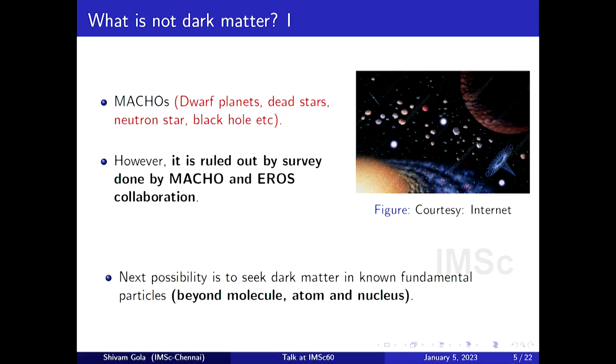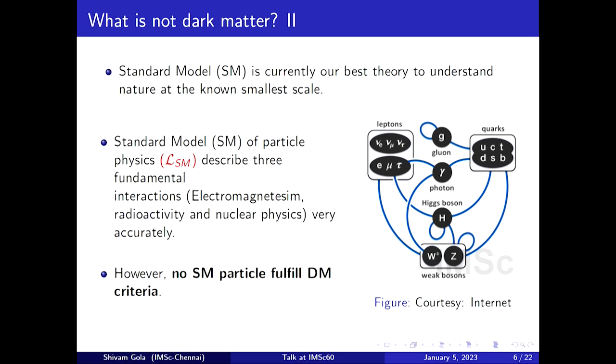The second thing: if dark matter is not these extended, very large objects, then it should be something we look for in the fundamental particles, atoms, molecules, or nuclei, or maybe beyond that. Physics is described by the standard model of particle physics. On the right side you see the table, which is basically all the fundamental particles that describe nature. And the point is, none of the particles satisfy the dark matter features. It should be electrically neutral, it should be stable, and it should be cold.